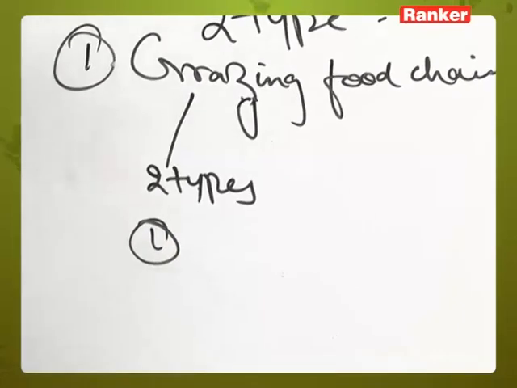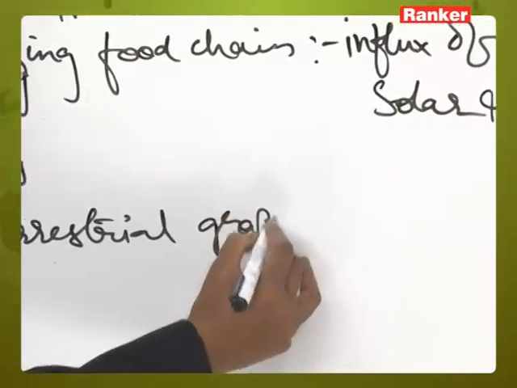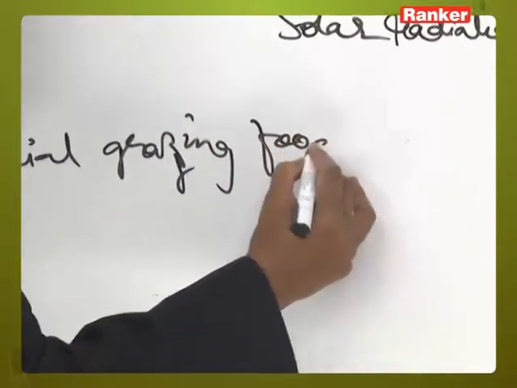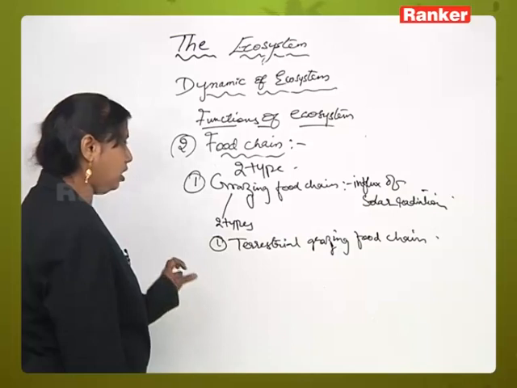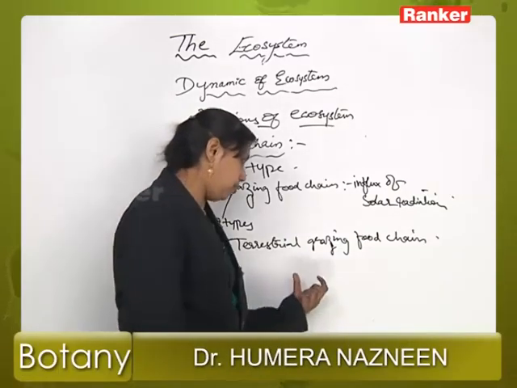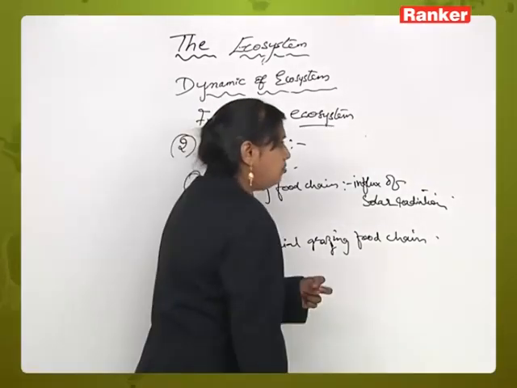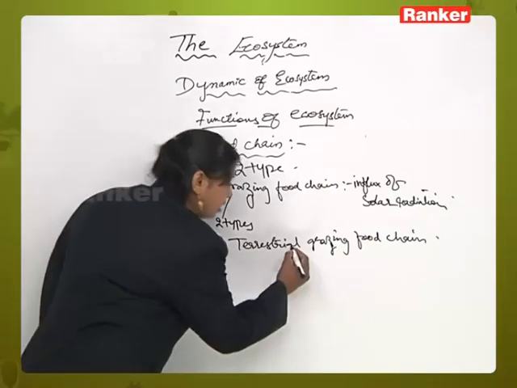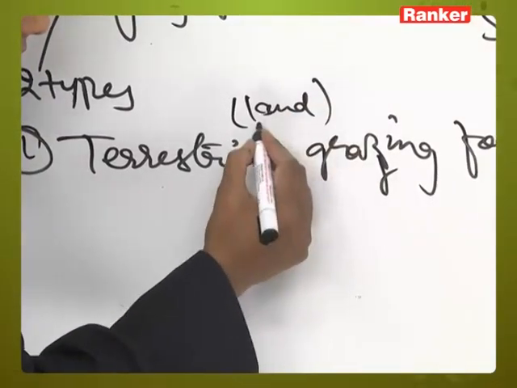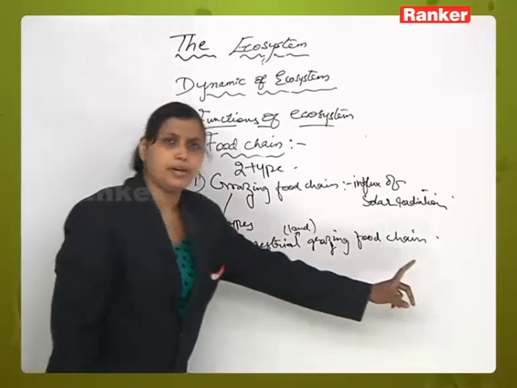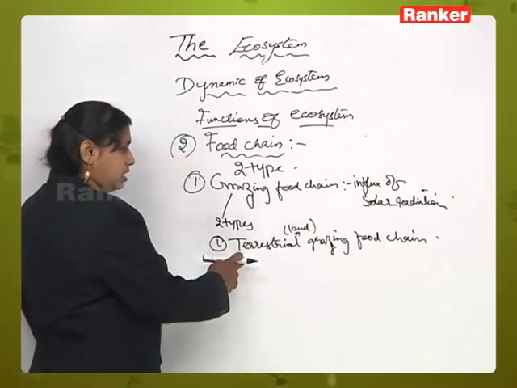First one will be terrestrial grazing food chain, and another one will be aquatic food chain. Now first we will talk about terrestrial grazing food chain. Here there are some examples I'll write down, with which you can easily understand what is what. Now in grazing or terrestrial food chain, as the name itself indicates, if the grazing food chain is operating on the land, then it is called as terrestrial grazing food chain.